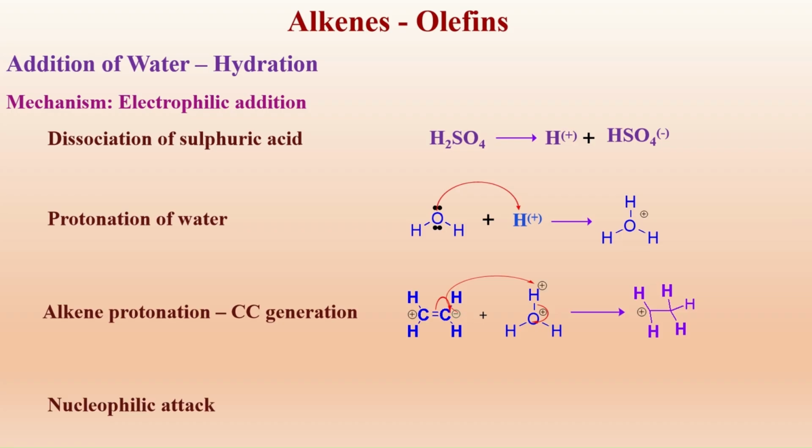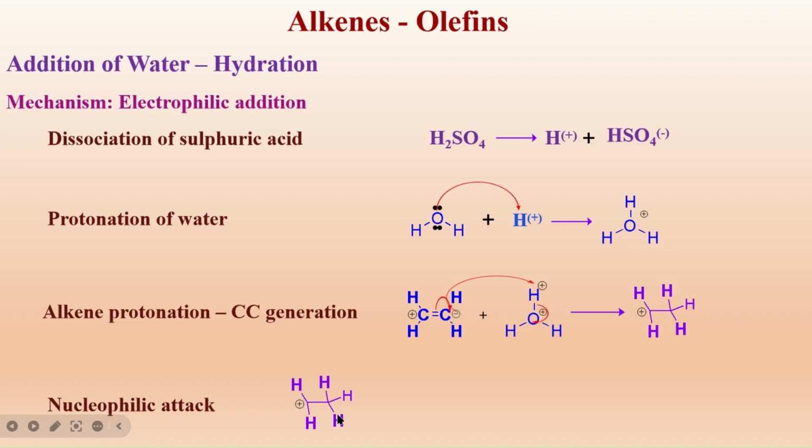Then the nucleophilic attack occurs on this carbocation as it is highly unstable. As we know, the carbocations which are formed as the intermediate in the process of protonation of the alkene are unstable and highly reactive.